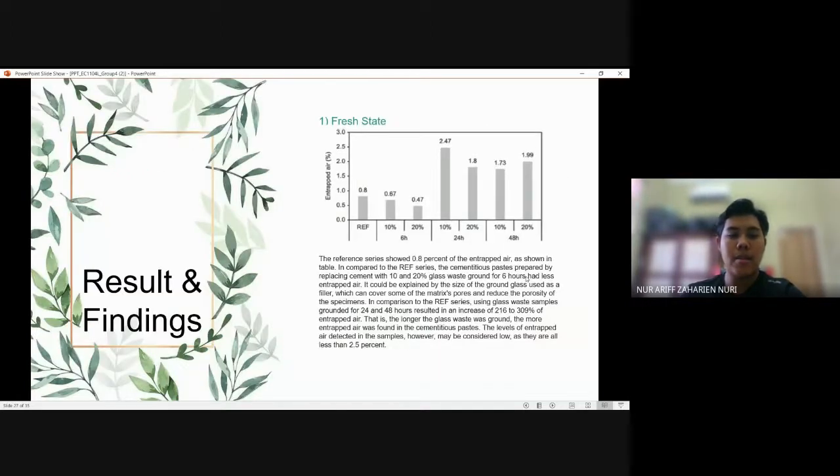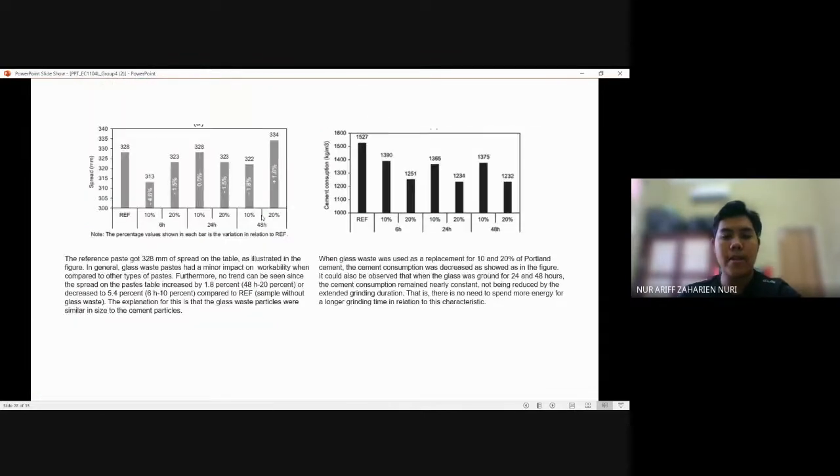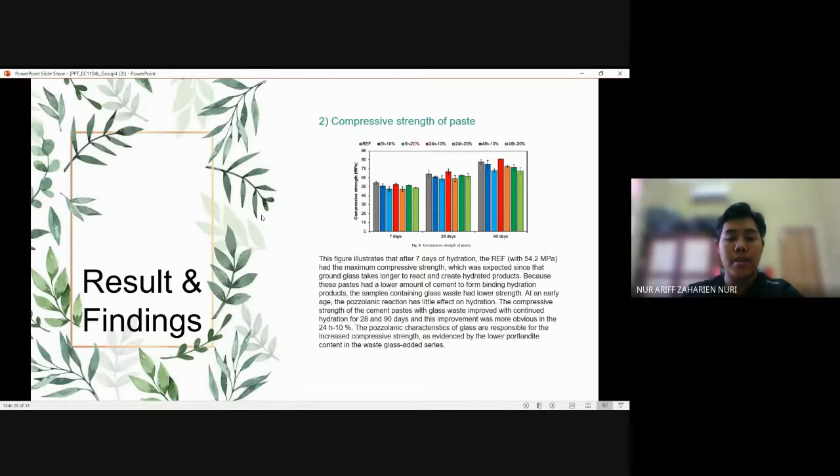Next. So this is the first result, which is the fresh state. The graph shows the entrapped air in the mixed paste. Next. On the left side, it shows the spread of paste, and on the right side is the cement consumption. The second data that we get is the result of compressive strength of paste.